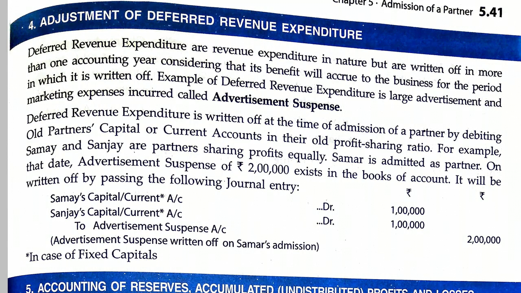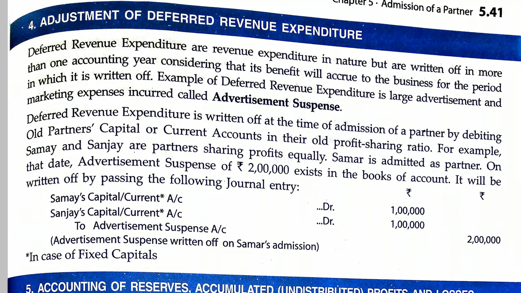So in the case of goodwill, goodwill is also an asset. In case of admission, we write off the old goodwill. So we will debit the old partners' capital account and credit the goodwill account. Similarly, in case of an advertisement suspense account appearing in the balance sheet, we will debit the old partners' capital account or current account in the old ratio and credit the advertisement suspense account.